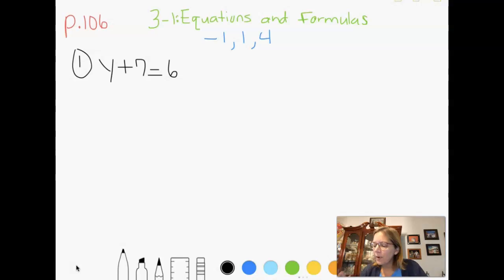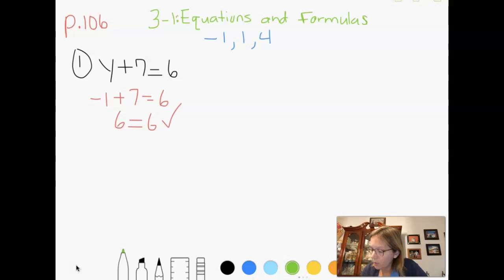Okay, so y plus 7 equals 6. So I'm just going to plug each of those numbers in and solve and see which one makes the equation true. And to make the equation true, it means it has to be balanced on both sides or have the same number on both sides of the equal sign. So -1. Just plugging it in for the variable. -1 plus 7 is 6, and 6 equals 6. So -1 actually works, but we have to try the others just in case.